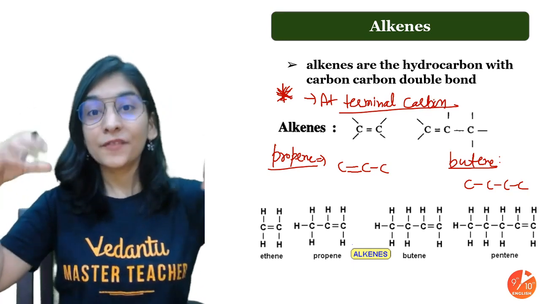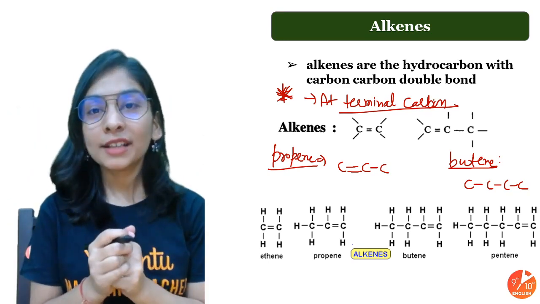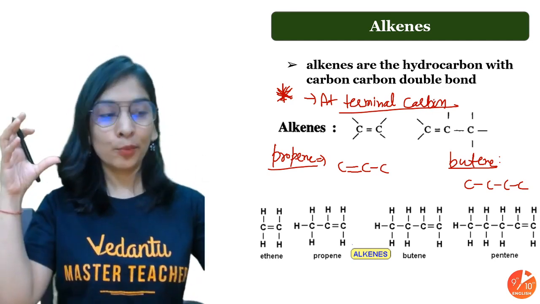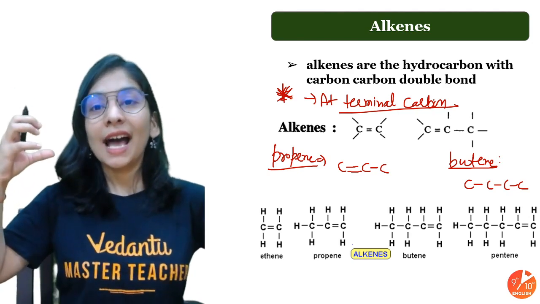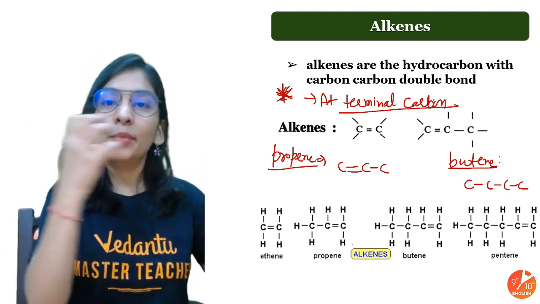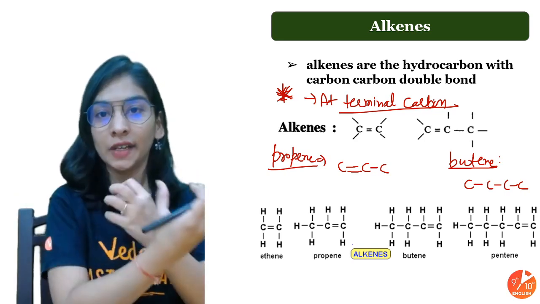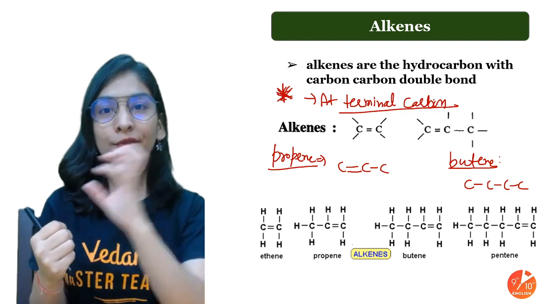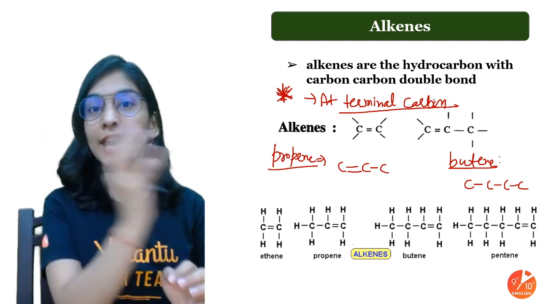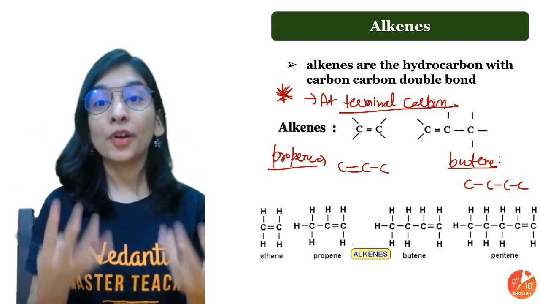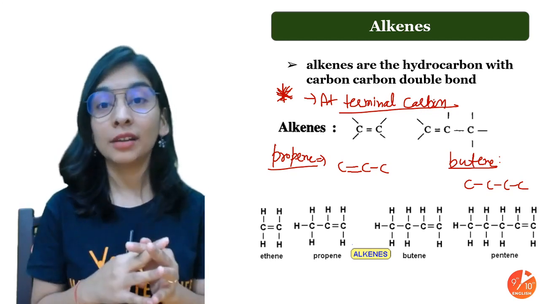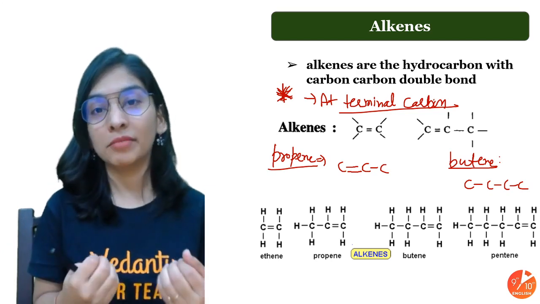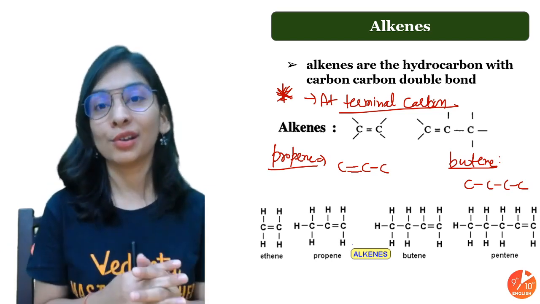Okay, either from the left side or from the right side, because it's like giving priority to the double or triple bond. Whenever we put it in the very extreme corner, I have a choice to start numbering carbon from any of the corners. When I have a carbon chain, I can count from left to right the entire carbon chain, or right to left the entire carbon chain. I'll count from the side where I'll get my double bond or triple bond at a lower number of carbon, at the lowest position of carbon.